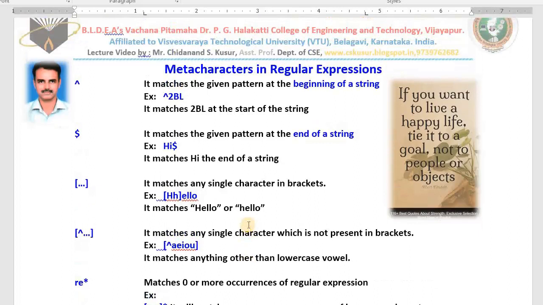This one is the second class on meta characters in regular expressions. That means this is the fourth class on regular expressions in Python. This is the fourth video lecture.